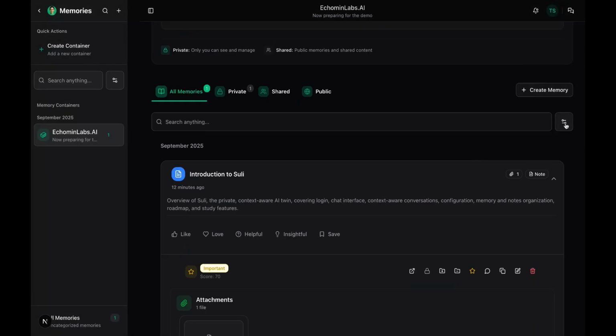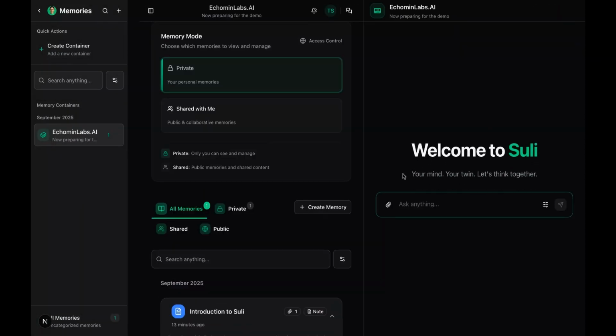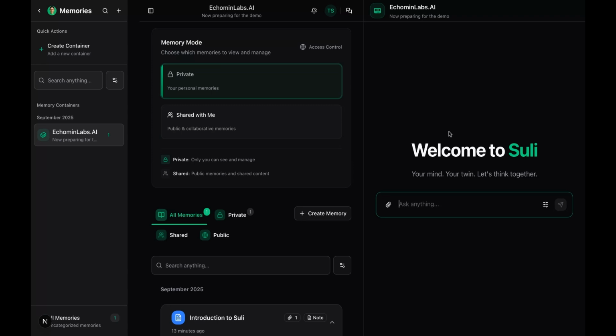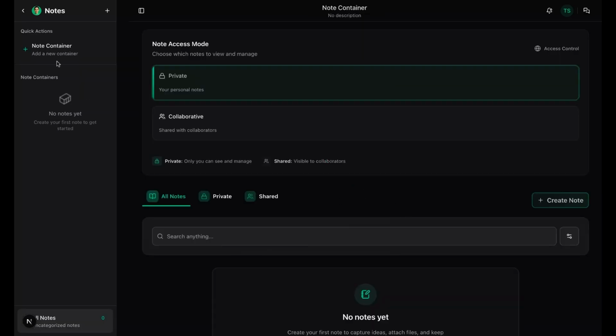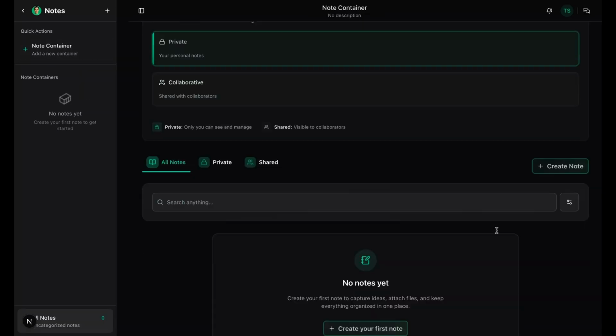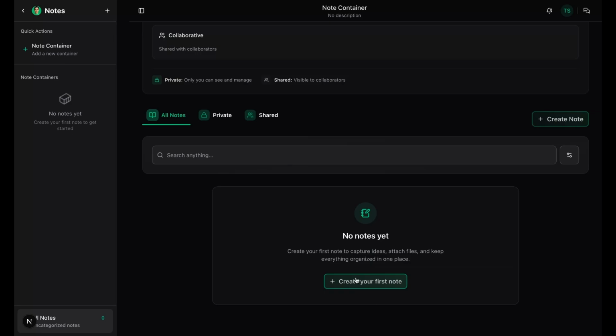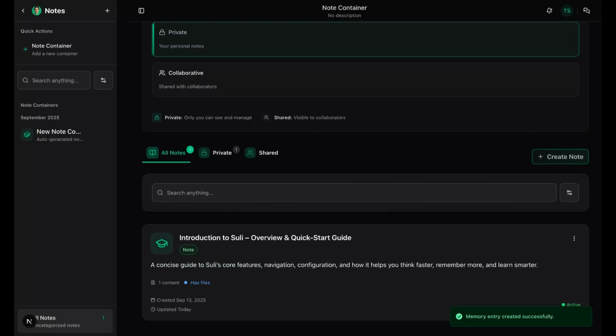Filters let me find what I need, and I can chat directly with the container: find my project timelines, and summarize what's overdue. Suli retrieves and synthesizes instantly, so my knowledge becomes interactive. Notes is where structured thinking lives. I see my note containers grouped by project or theme, and I can create a new one with a title, content, files, or pasted text.